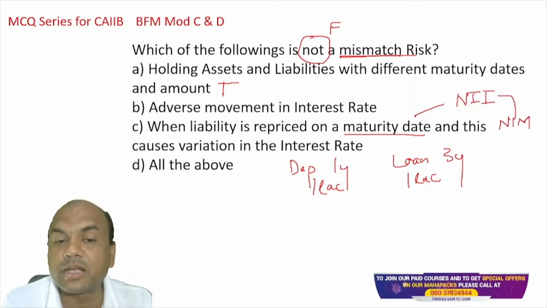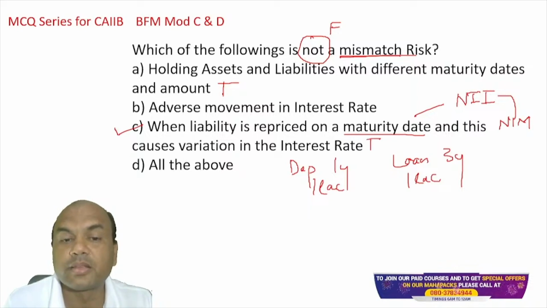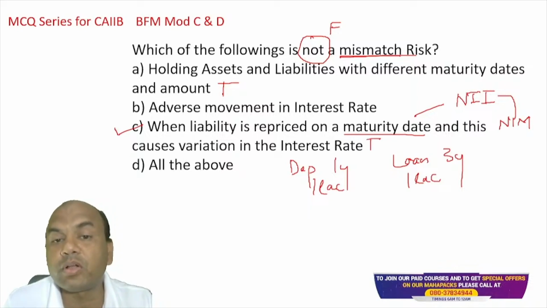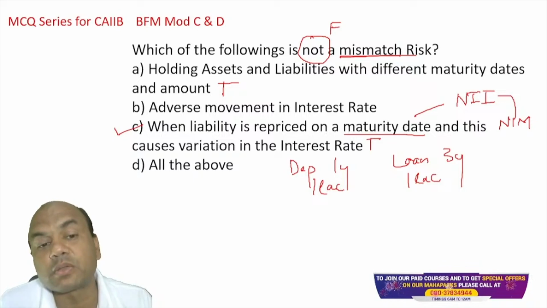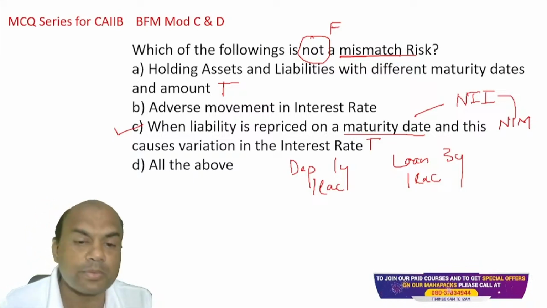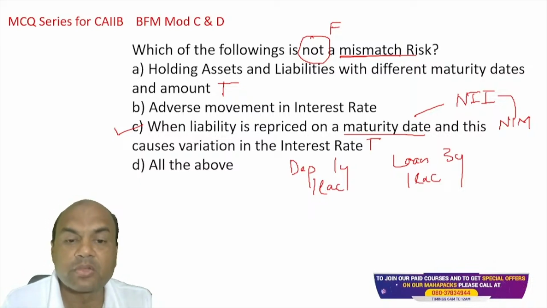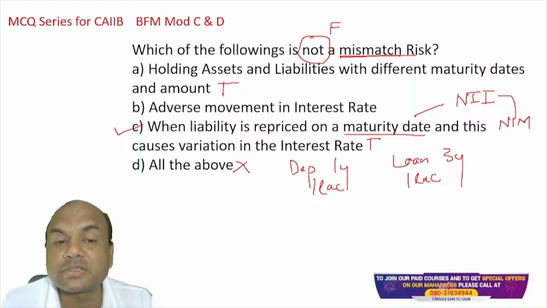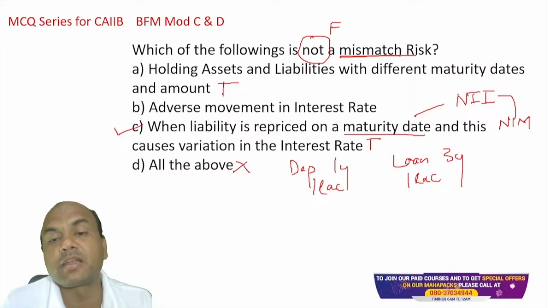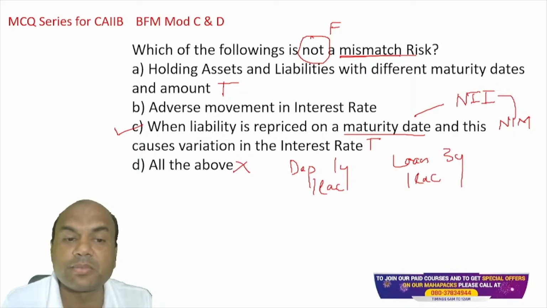So this is definitely a mismatch risk. So this is also true. But I want false. So now we have to check the closest false. All of the above is not possible because these are mismatch risks. A and B are the mismatch risks, so all of the above is one. So which is the nearest one? Adverse movement in the interest rates. So this is not the mismatch risk.